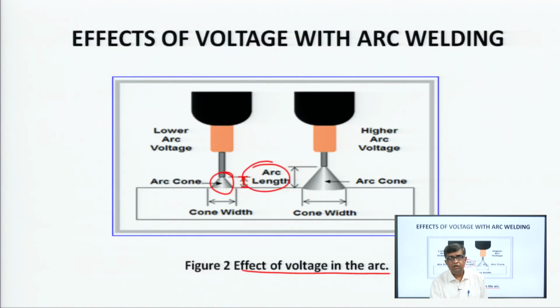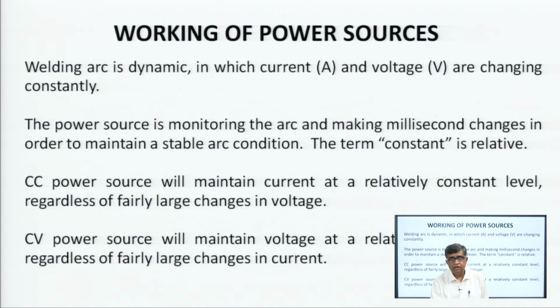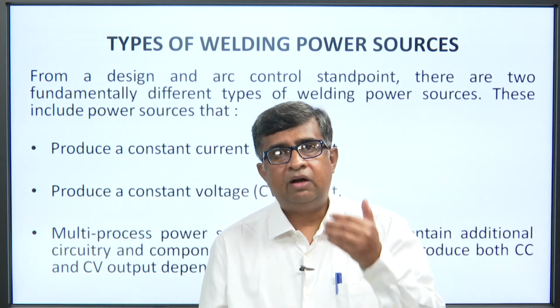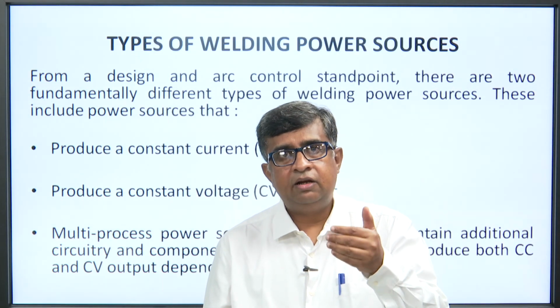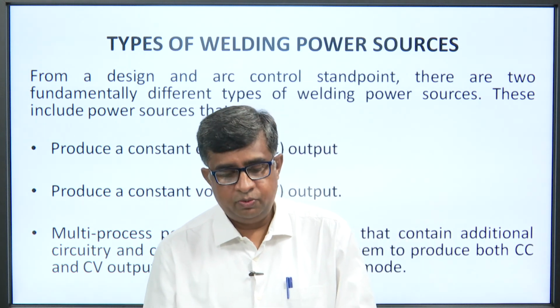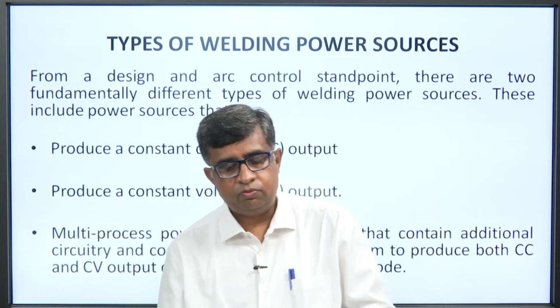Again friends, we will go through the topics so that you can recall what has been taught today. In the starting I have told you that there are two types of power sources. One is constant current output, and the other one is constant voltage output.